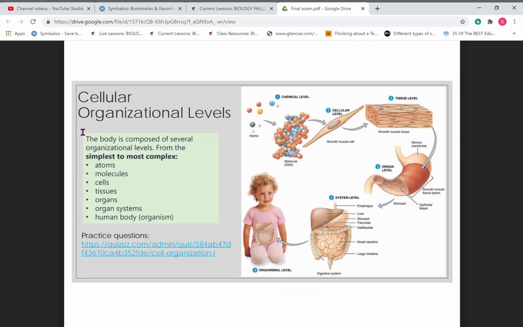So this brings us to cell organization. So when you look at this list, we're talking about simple to complex. If you read this list backwards, it would go from complex to simple. So a complex organism is a human being. And then if I break myself down, like take myself apart, I'd go down to an organ system. I have a bunch of organ systems in my body. Then I'd be specific organs. Then if I looked at those, I could see I have specific tissues. Then I can see that I'm made up of cells.